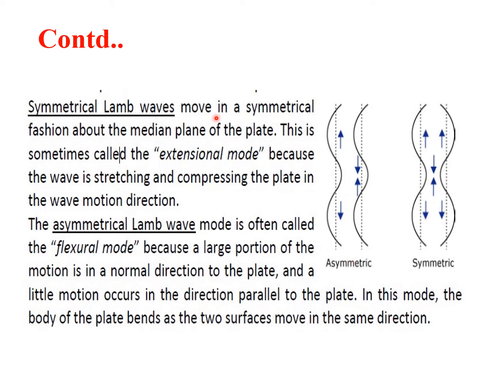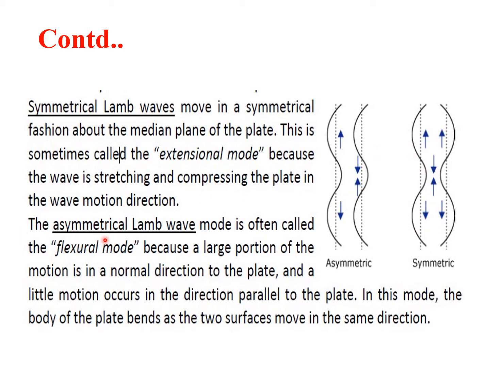In symmetrical Lamb waves, they move in a symmetrical fashion. That is, if you have an axis here, they will have a symmetry there. This is also called extension mode because the wave is stretching and compressing in the wave motion direction. There will be compression as well as stretching in the wave motion direction.